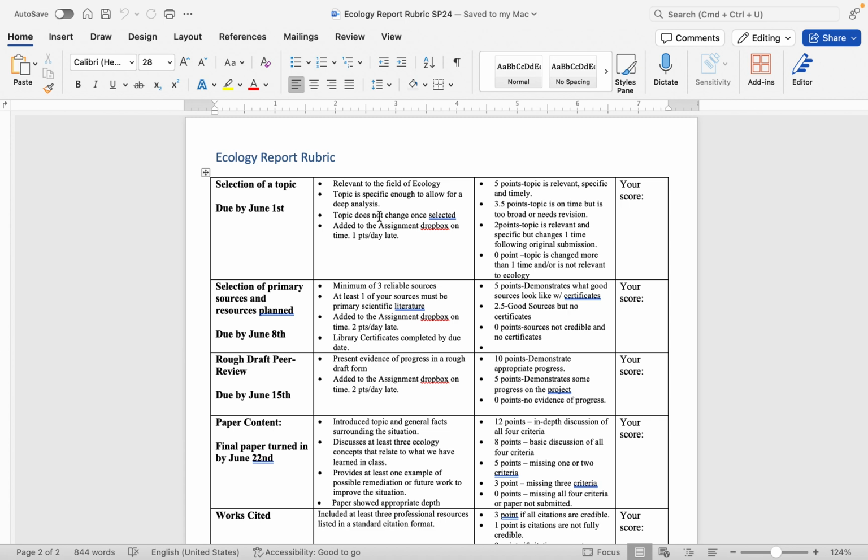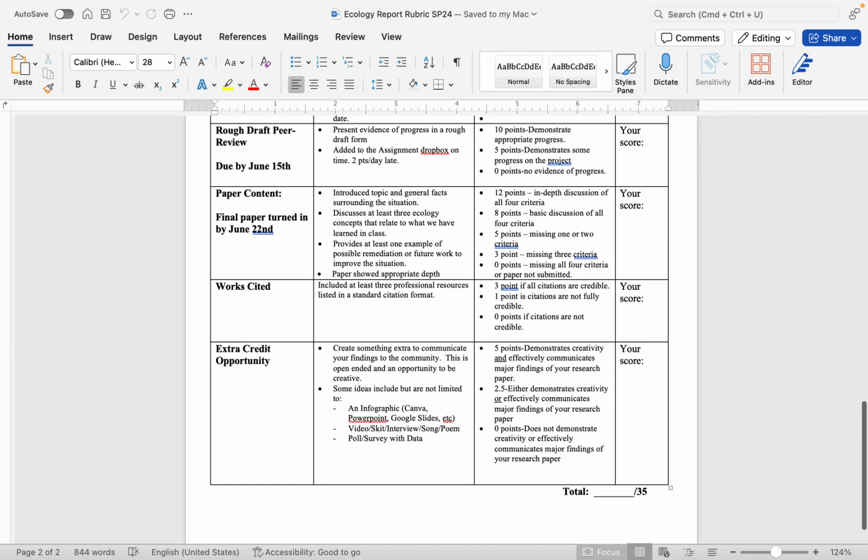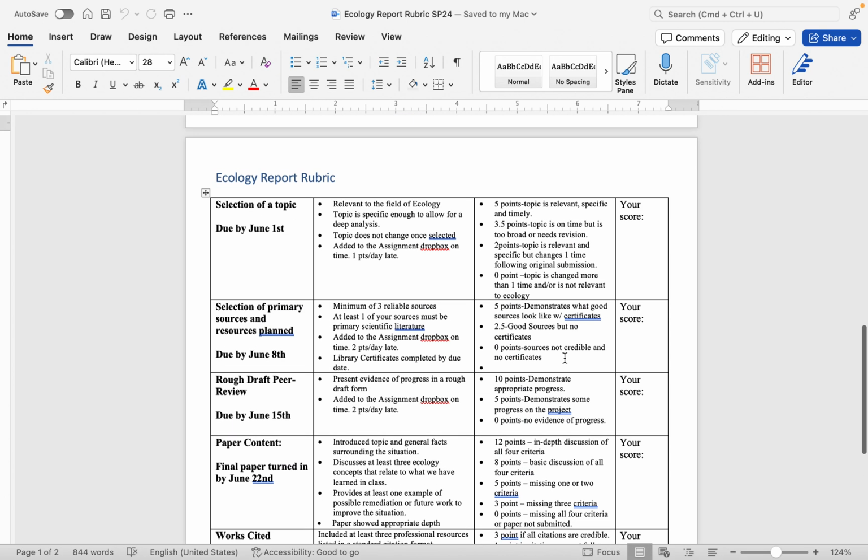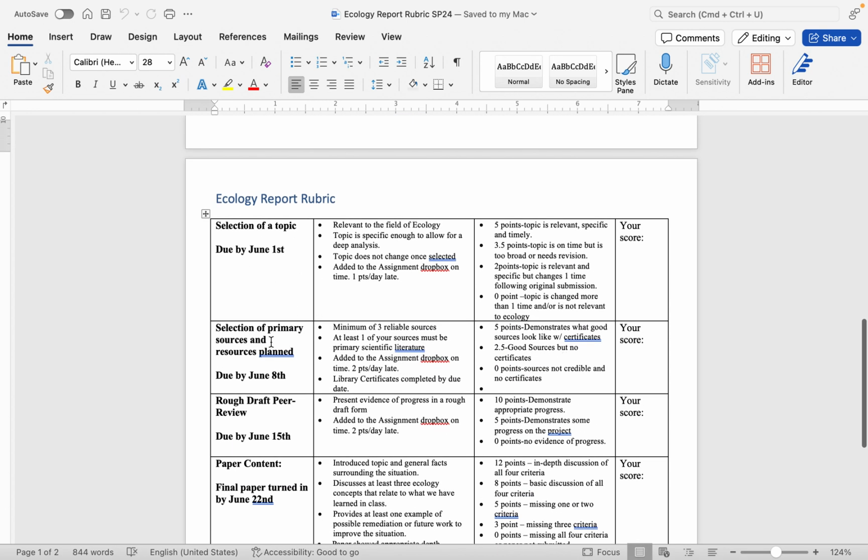There's just not enough time to double back and start over if you decide you don't want to do that topic anymore. So this will be worth 5 points. The whole ecology report will be out of 35 points. So that's your first thing.